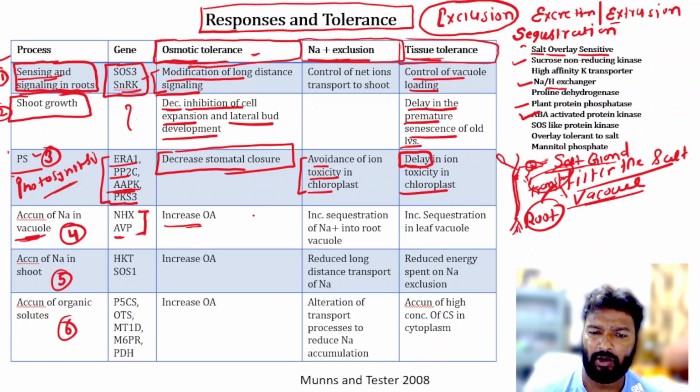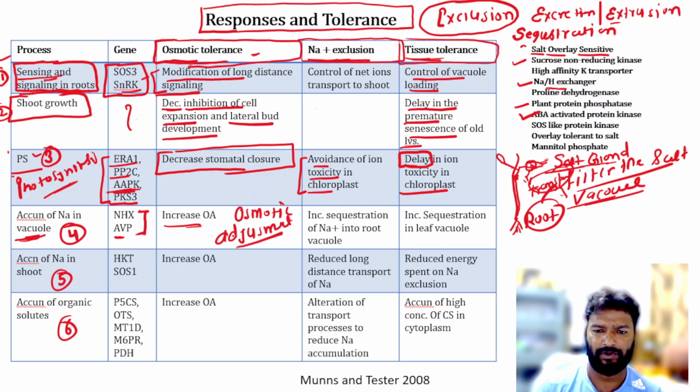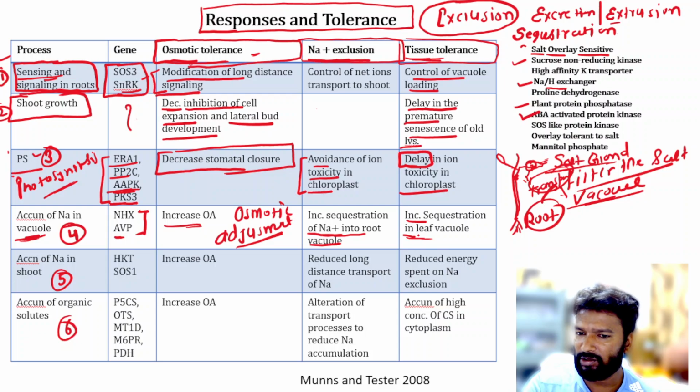So this increases the osmotic adjustment. We already discussed the osmotic adjustment and the compatible solutes in the last lectures. So they increase the sequestration of the sodium toward the root vacuoles. And for tissue tolerance, they increase the sequestration of sodium in the leaf vacuoles. Okay, exclusion में क्या होगा, root vacuole में भेजेंगे और tissue tolerance में they will send in the leaf vacuoles.